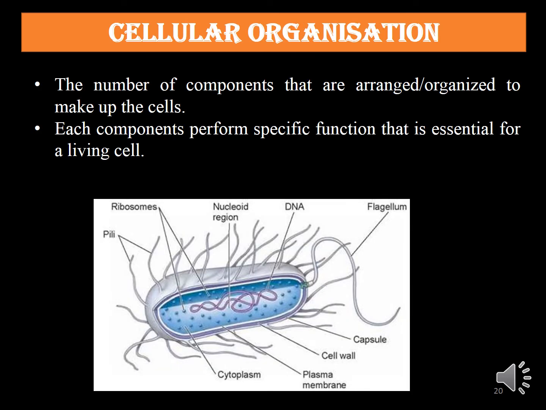Now next is cellular organization. If you look at the picture of this E. coli bacteria, you can see a number of components are present like DNA, ribosomes, pili, flagella, capsule, cell wall, plasma membrane, cytoplasm. These components are arranged or organized to make up these cells. This is called cellular organization. And each component performs specific functions that are essential for a living cell.